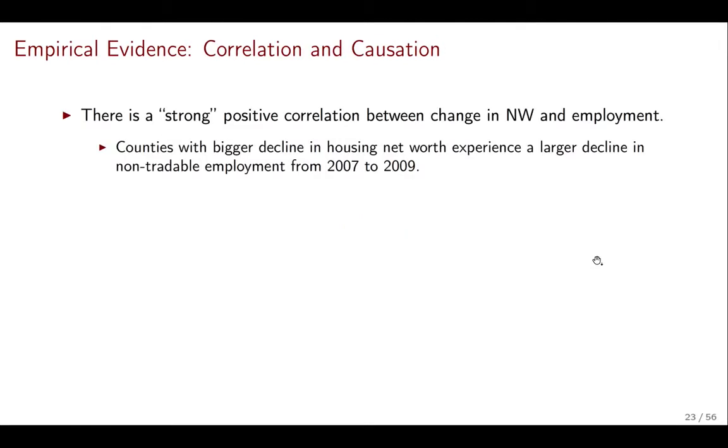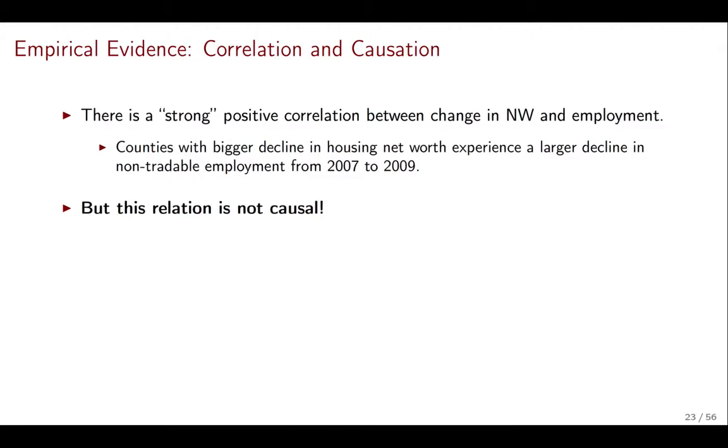Okay, so what do we know? We know there is a strong positive correlation between changes in net worth and employment. So on average, counties with bigger declines in housing net worth also experienced a larger decline in non-tradable employment between 2007 and 2009. That's all well and good. But this relationship is not causal. This is just saying, look, these two things happen at the same time, but we don't know if the change in housing net worth caused the change in employment. And that's what we want to know.